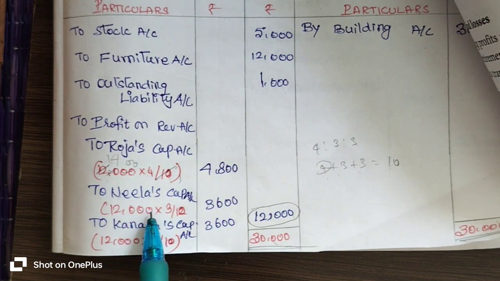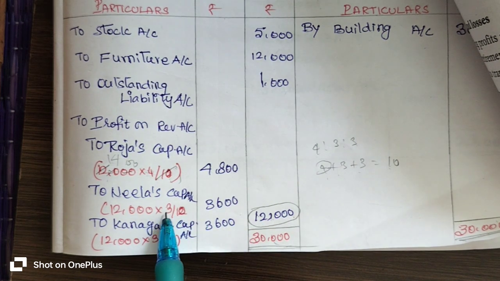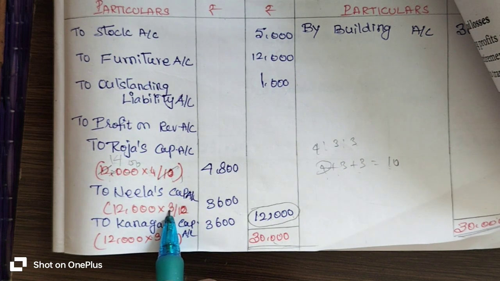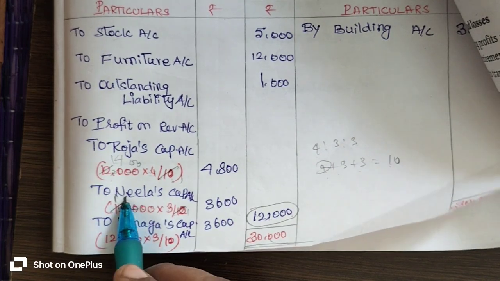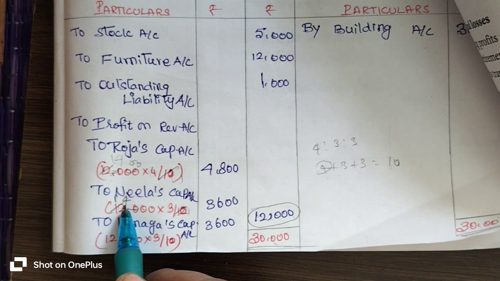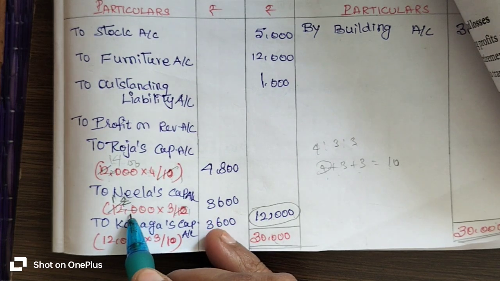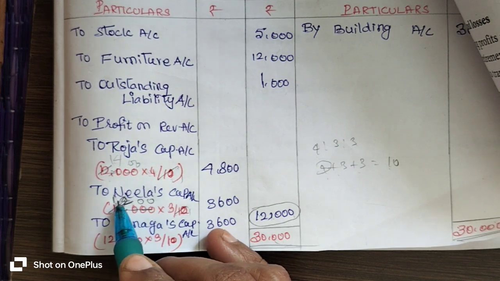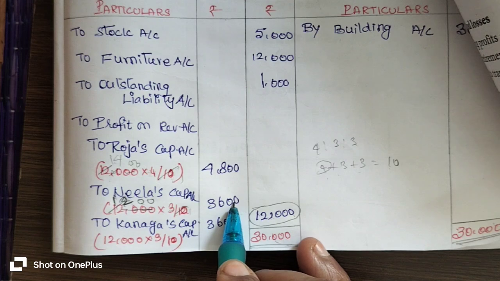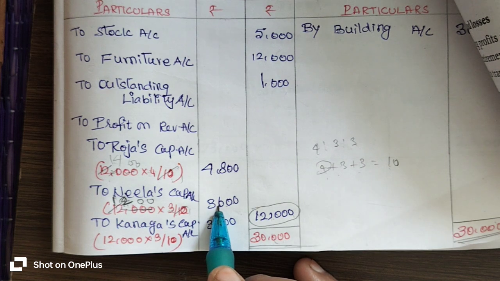Then come to Neela's. We have to calculate Neela's capital with profit. 12,000 rupees profit with old profit sharing ratio 3 by 10. So 1 ten is 10. Remaining 2, it will be converted into 20. 2 tens are 20. These two zeros are to be added here. 1,200 rupees into 3. 3 twos are 6, 3 ones are 3. So 3,600 rupees transferred to Neela's capital account.